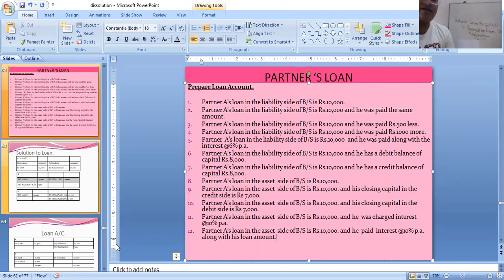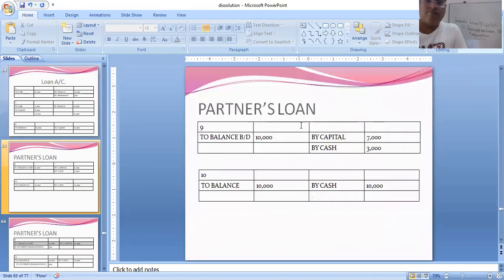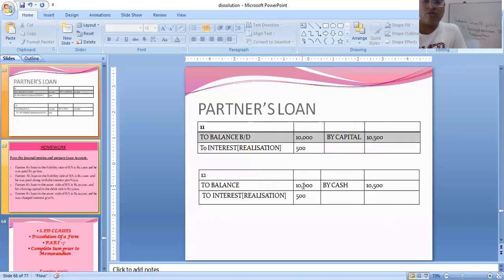Then we will show in the partner's loan account the to balance brought down 10,000, to interest, that is to realization 500, and as the partner is paying the money, instead of capital we are writing by cash, as it is mentioned in the sum that he is paying the money. So students, we have now understood how to prepare the loan account, whether the loan has a debit balance or a credit balance.